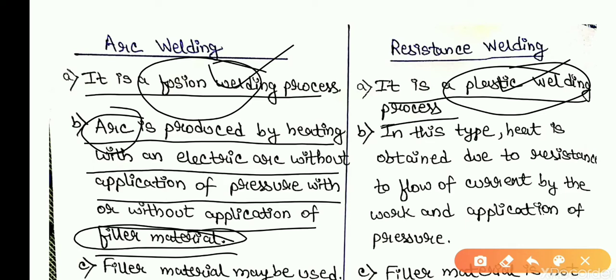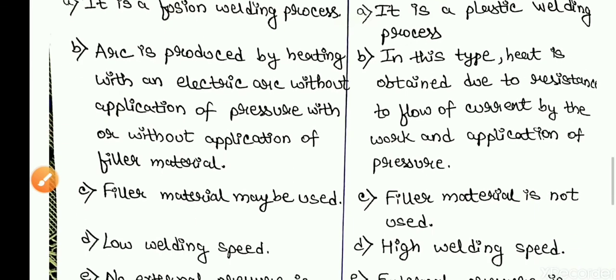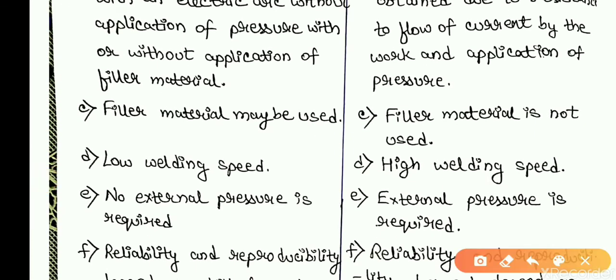Whereas in the resistance welding process, heat is obtained due to the resistance to the flow of current by the work, and with the application of pressure. That means the resistance to the current actually generates heat in this process. And in resistance welding, external pressure is also required.